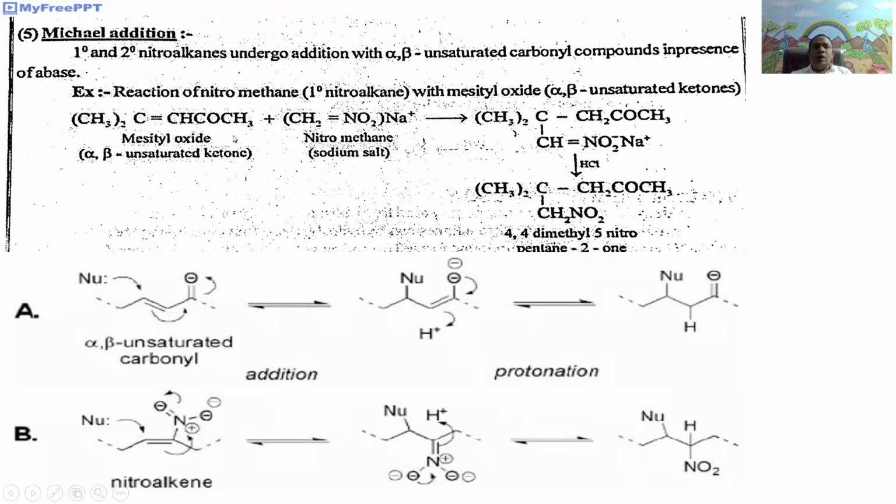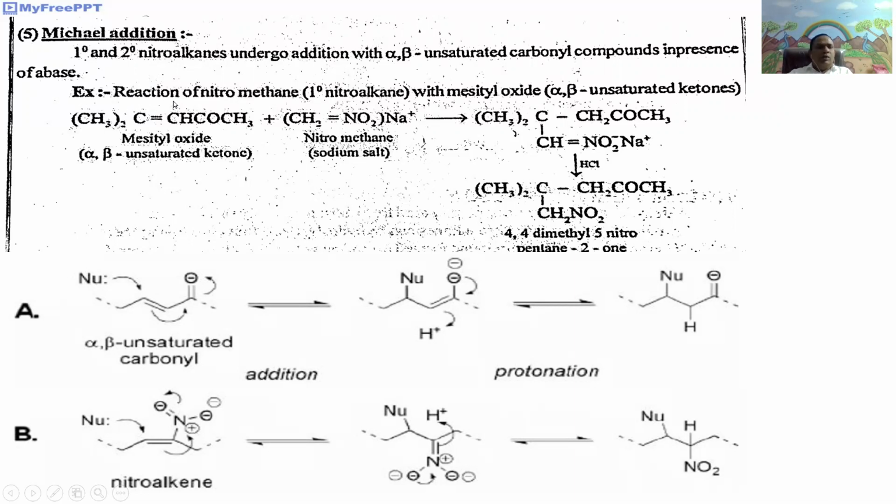It gives the addition product; this is called Michael addition.